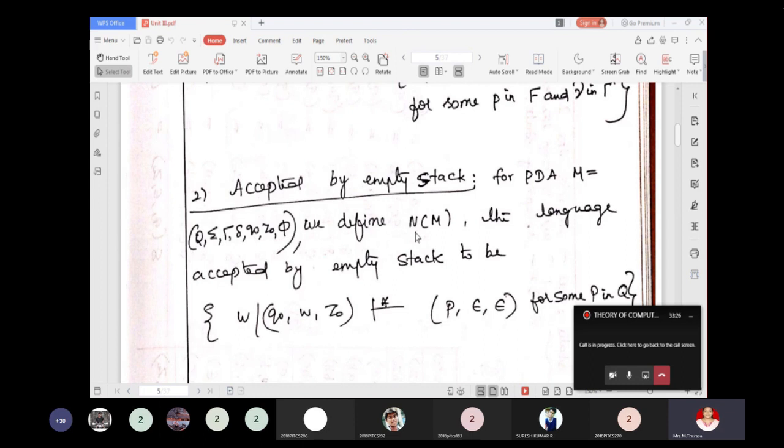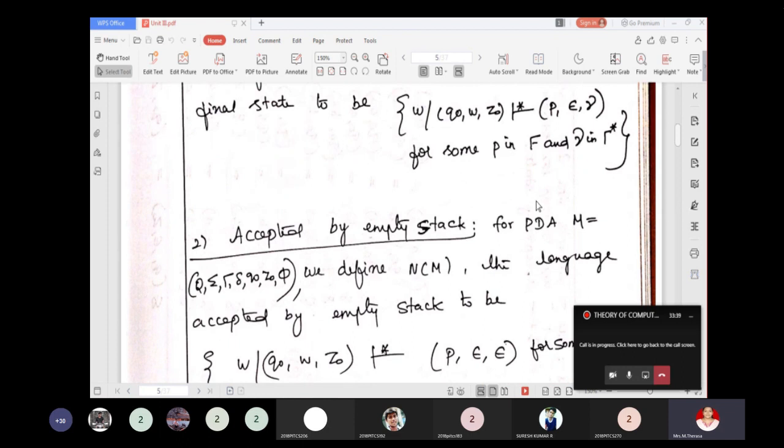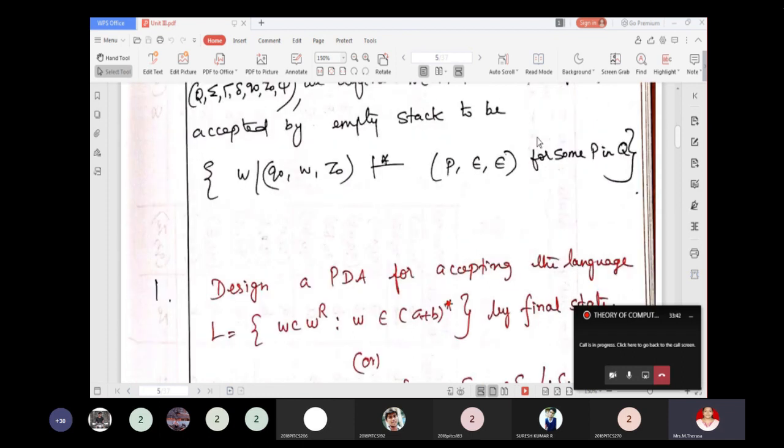So the string on the tape is the empty string, epsilon, and the stack is also empty, that is (P, epsilon, epsilon) for some P in Q. Here P is for some P in Q, whereas previously P was in F, the final state. But here P may not be a final state; it may be any state from Q.